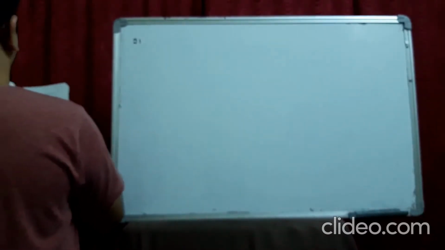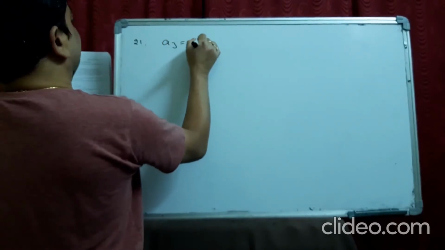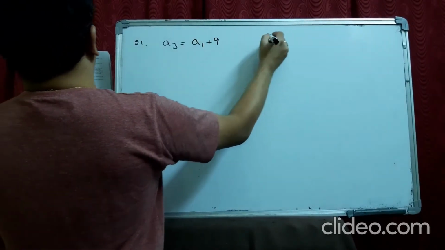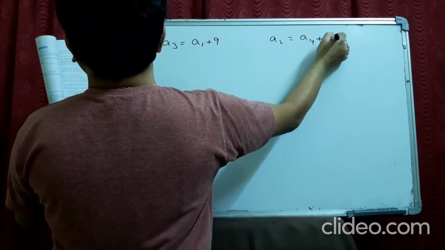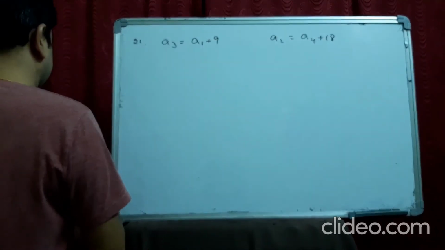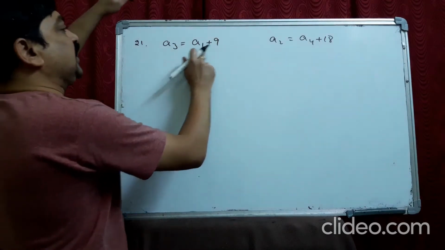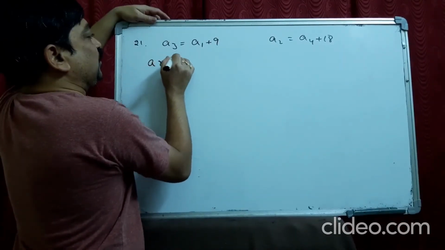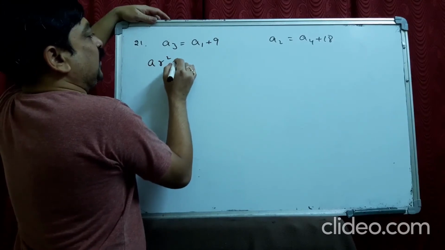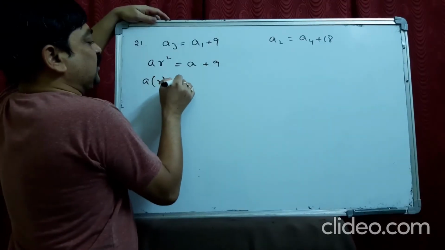See the 21st. Find 4 numbers forming a GP in which the third term is greater than the first term by 9 and the second term is greater than the fourth term by 18. You have to find out the 4 terms of a GP. That means first we find out A and R. Let us see. A3 is A1 plus 9. So A3 means AR square is equal to A plus 9. So I take A common: A into R square minus 1 is 9.